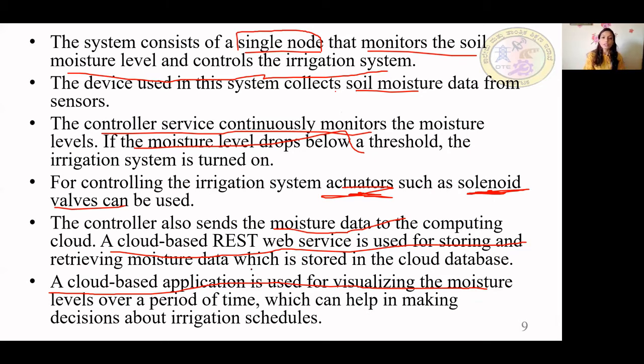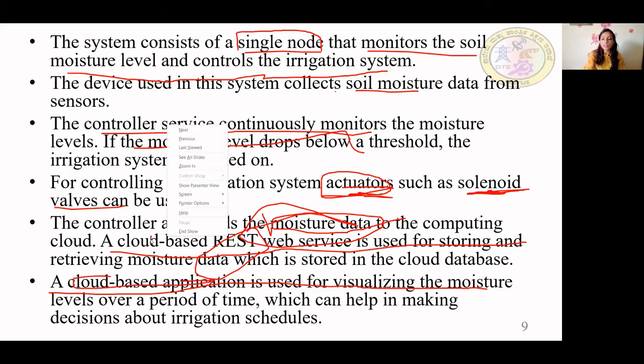But how is it turned on? Using the actuator. The actuators used here are solenoid valves. In the previous case, it was a relay switch. And again, what they are telling is that this moisture data is stored or used for computation, and that all is on the cloud: REST web service, cloud-based application, and cloud-based database.